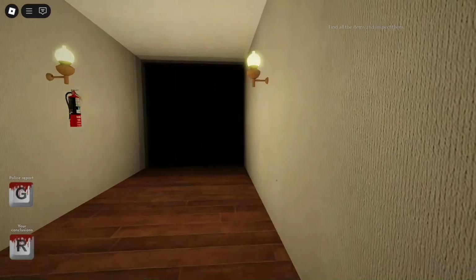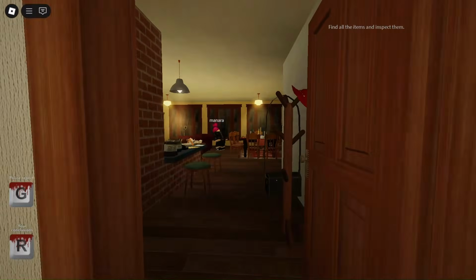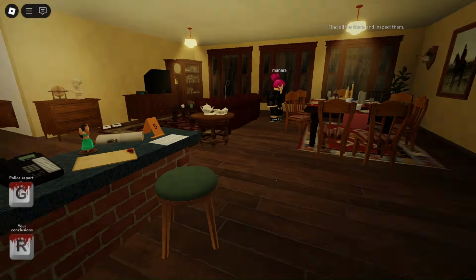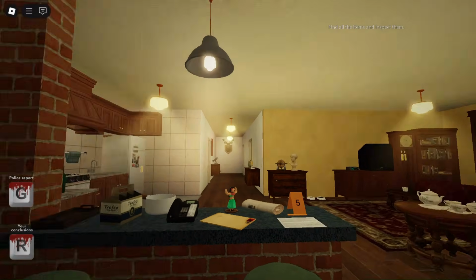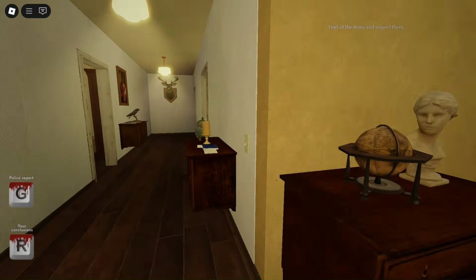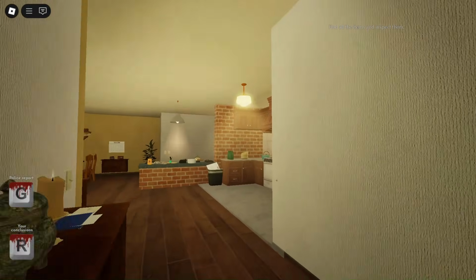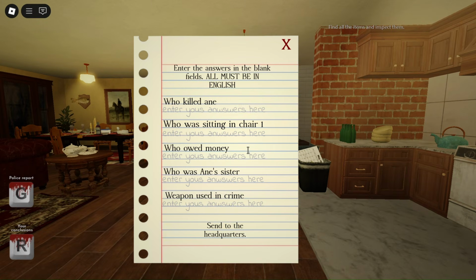We are playing Crime Scene Investigation and I'll show you guys the complete walkthrough of this one. So basically as a detective, I'll just give you a bit of context. This is Anne's apartment and she has been found dead in this room. As a detective, you have to find answers to these 5 questions.